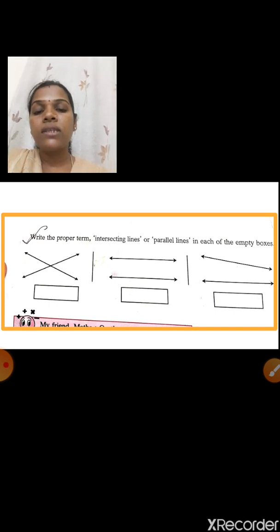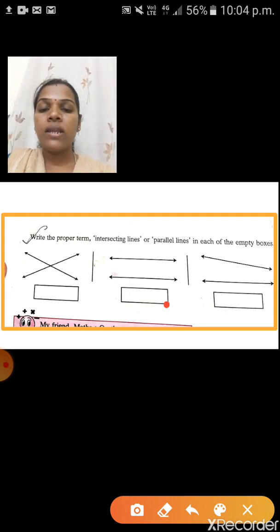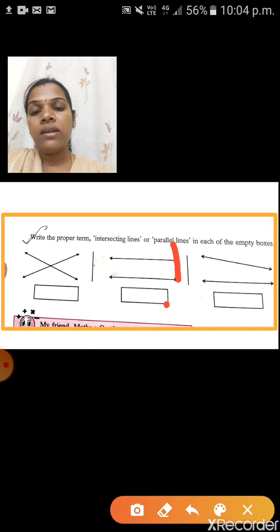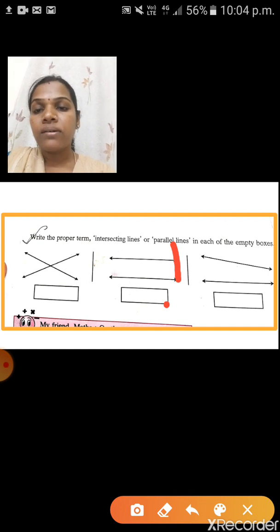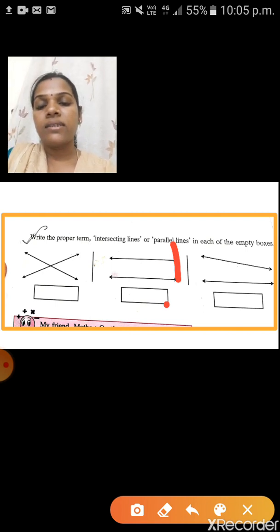Next, the second one. Children, see these two lines. Can you see any common point? No, these two lines will never meet. Even if you extend them, they will never meet. At the same time, the distance between these two lines remains the same. So we can say these two lines are parallel lines.